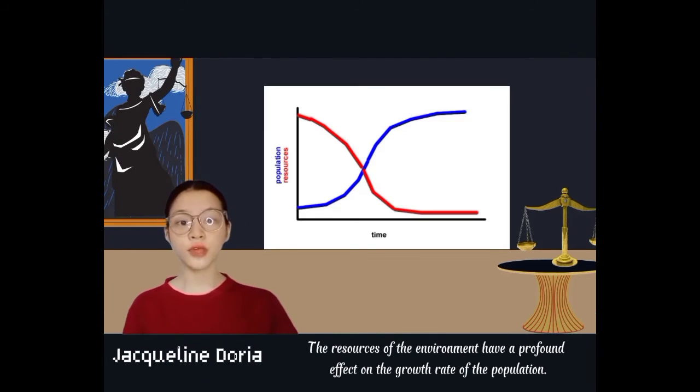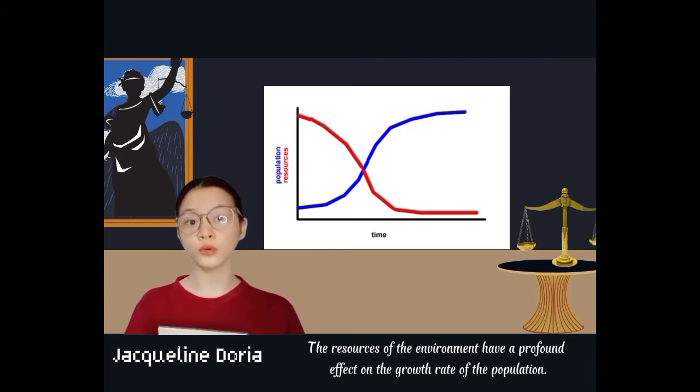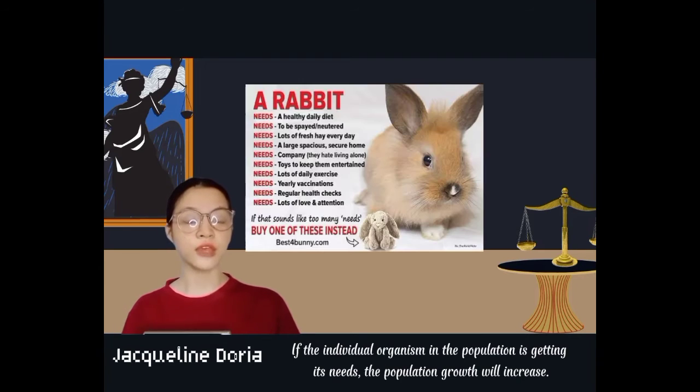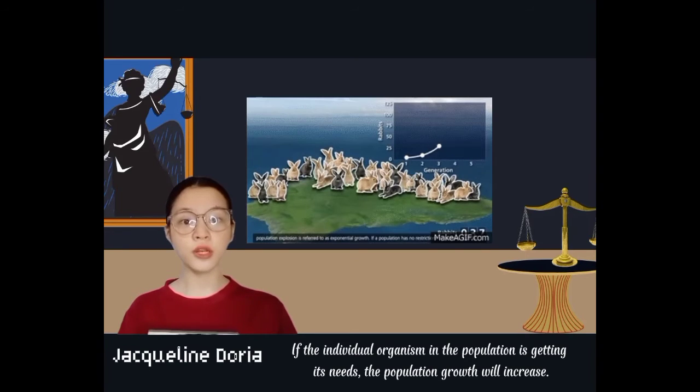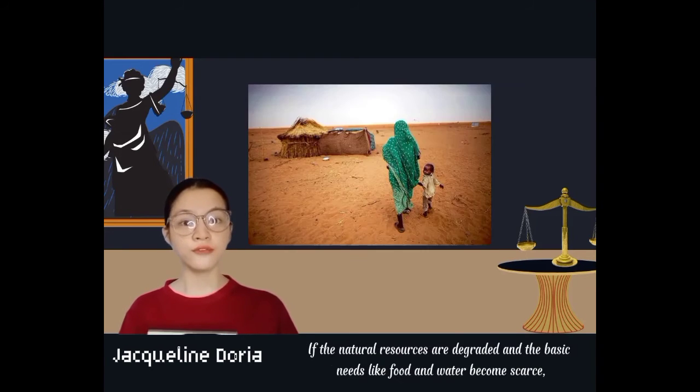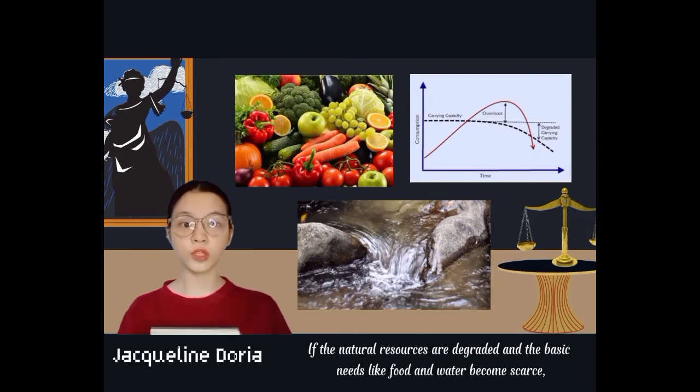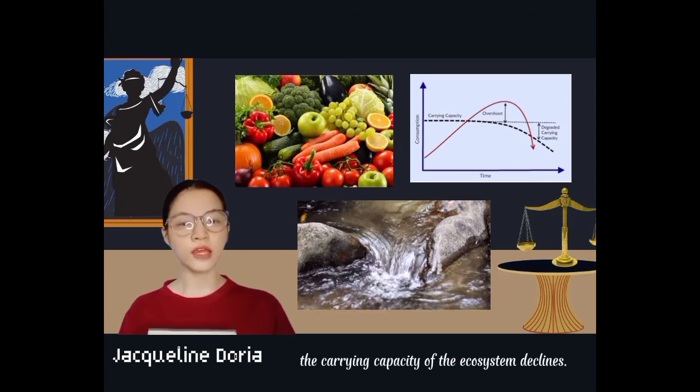The resources of the environment have a profound effect on the growth rate of the population. If the individual organisms in the population are getting their needs, the population growth will increase. If natural resources are degraded and basic needs like food and water become scarce, the carrying capacity of the ecosystem declines.